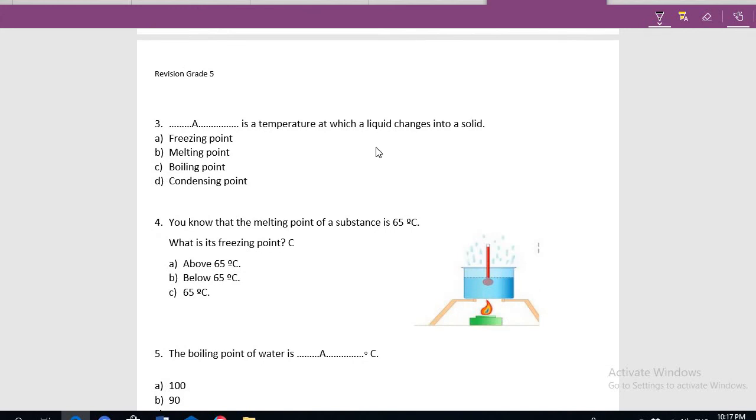It is the temperature at which liquid changes into solid. Liquid or water changes into ice. Ice is a solid. So liquid changes into solid. Liquid changes into ice. This is called freezing.